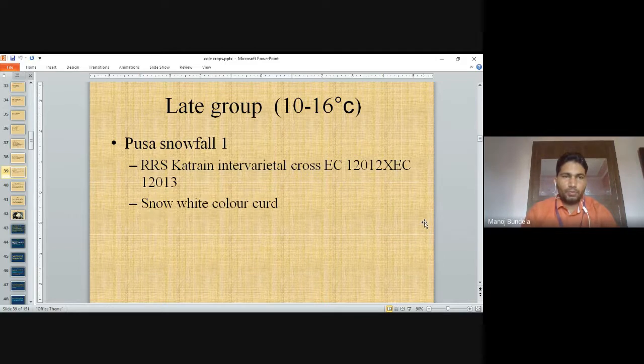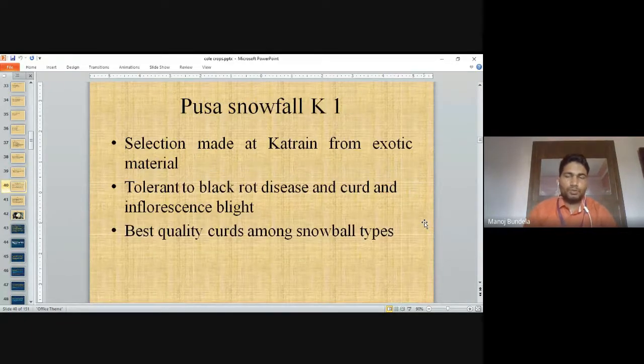Late group. Pusa Snowball 1, RRS Katrain. The intervarietal cross between EC 12012 and EC 12013. So the curd is white in color. Pusa Snowball K1. It is a selection made at Katrain from exotic materials, tolerant to black rot disease and curd and inflorescence blight.